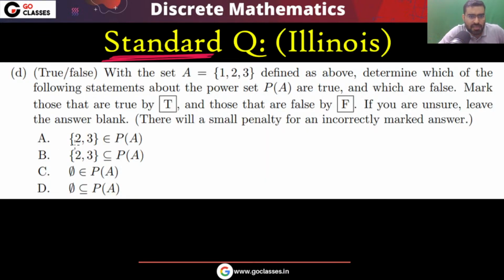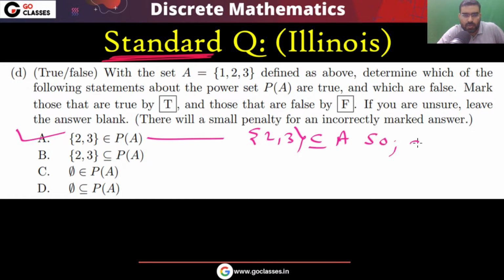So tell me, if this belongs to power set of A, is this subset of A? Yes, of course, this is subset of A. So definitely this is correct, because you can see this is subset of A, right? So this belongs to power set of A. So this is correct. This is subset of power set of A. This is not correct, because 2 is not element.